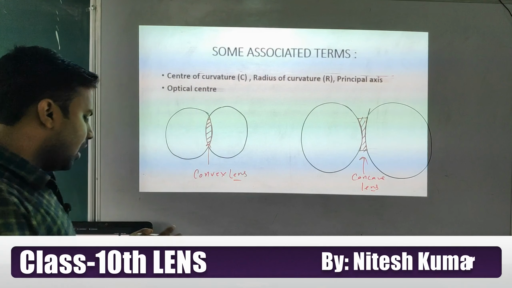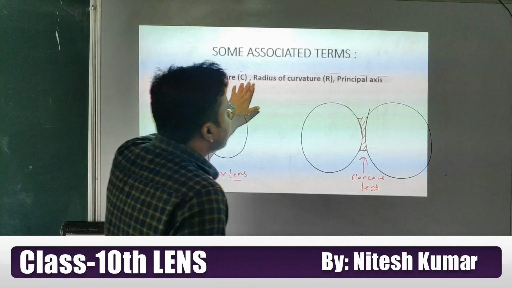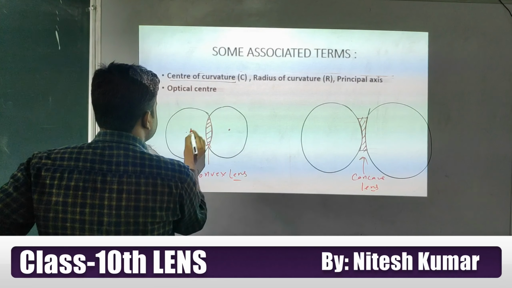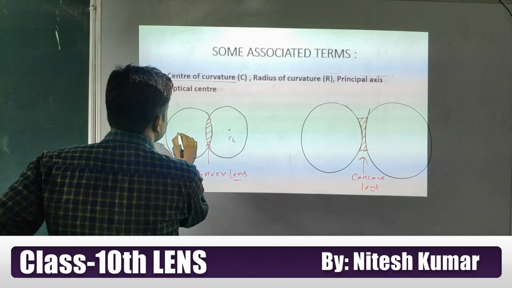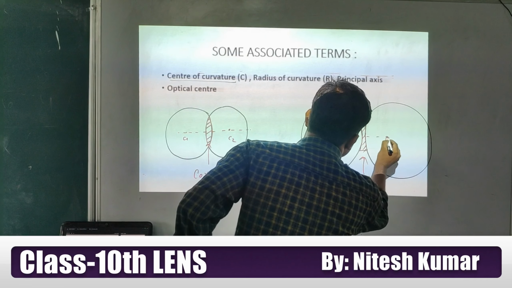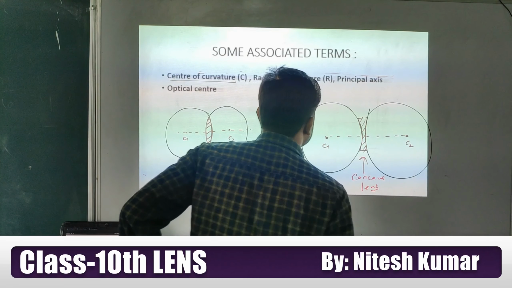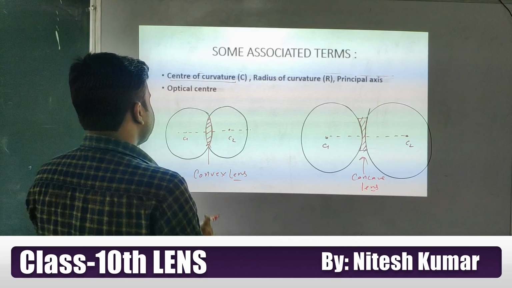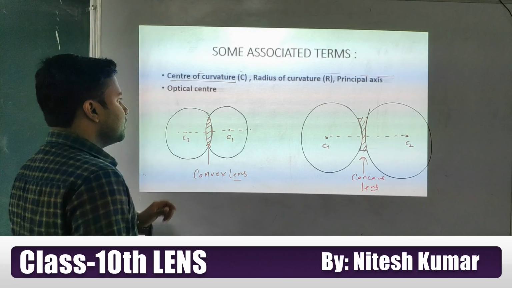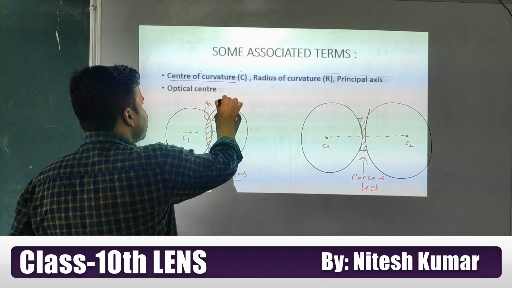Okay, students. Now I am going to explain what is the meaning of these words. So look at this, student. What is center of curvature? This one, C1 and C2. I am drawing some virtual lines here for explaining these words. And this one is again C1 and this one is C2. Okay, student. So here this one is C2 and this one is C1, because we are assuming this is the first surface and this one is the second surface.